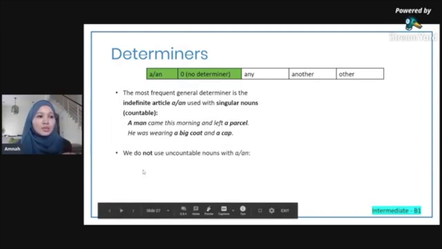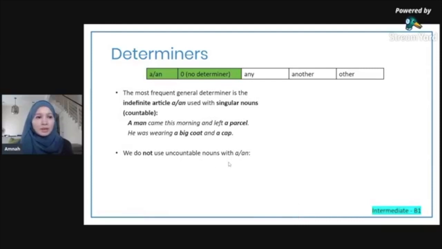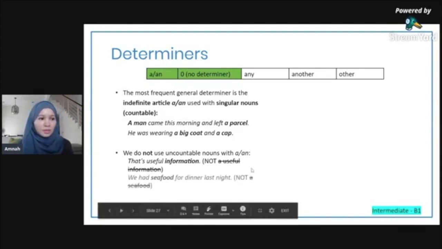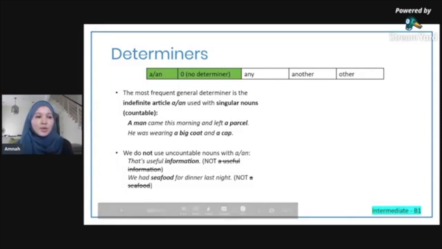We do not use uncountable nouns with a or an. For example, that's useful information. You can't say, that's a useful information. No, you just say that's useful information. We had seafood for dinner last night. We don't say, we had a seafood for dinner last night.